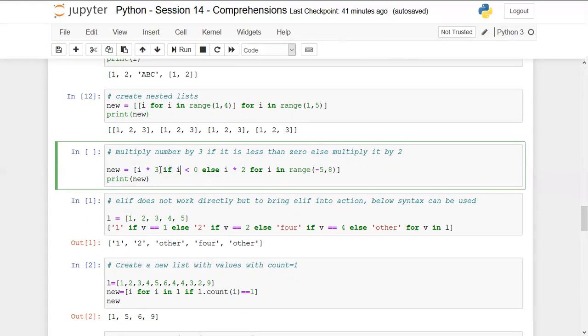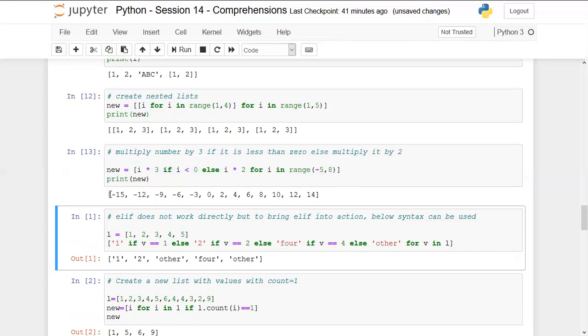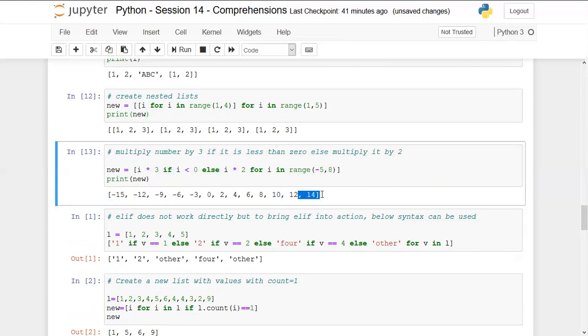So for if, we are defining the output as before if. For else, we are defining the output of it after else. So we are multiplying by 3 if it is less than 0, else we are multiplying it by 2, for I in range -5 to 8. So basically the range will start from -5, and since the number is less than 0, it will multiply it by 3. So we should get the output as -15, -12, and -9, and up to +7, which means 7 multiplied by 2. So we will get the output as 14. So let's see the output. Yes, -15, -12, and up to +14.